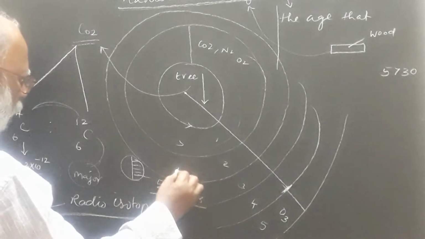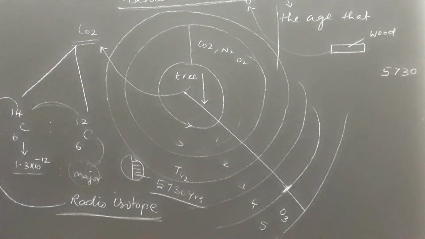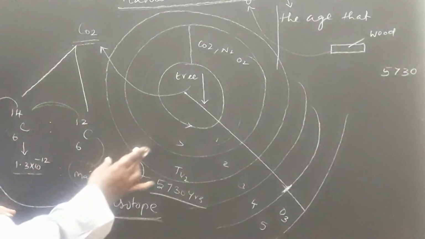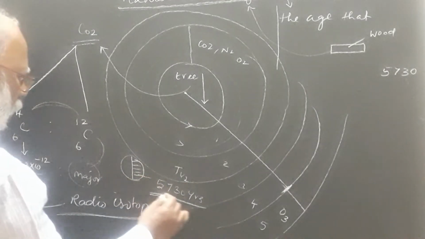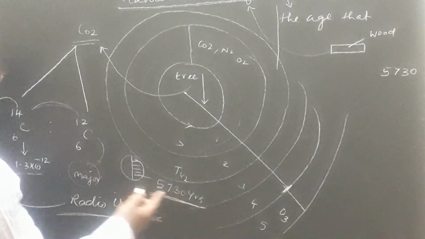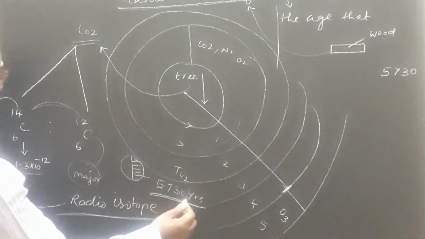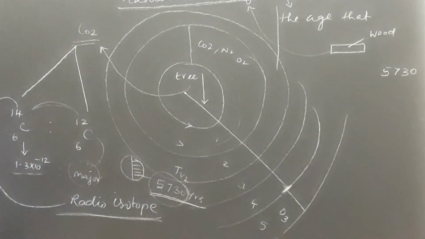This is the T half of this carbon isotope. The time taken for the amount to reduce to half of the total initial amount is called the half-life period, and the half-life period of this carbon isotope is 5,730 years.